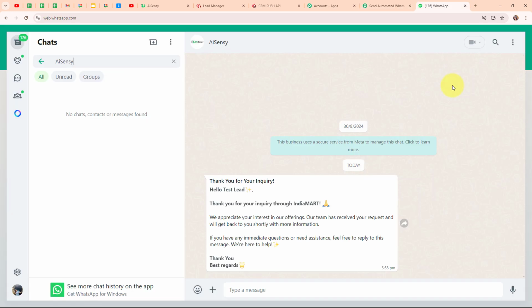And here you can see the message that we have received, which says, "Thank you for your inquiry. Hello test lead, thank you for your inquiry through IndiaMART. We appreciate your interest in our offerings. Our team has received your request and will get back to you shortly with more information. If you have any immediate questions or need assistance, feel free to reply to this message. We are here to help. Thank you. Best regards." So this is the message template that we drafted in AI Sensei, and here you can see the message which we have received. So with this, we have successfully set up our automation.